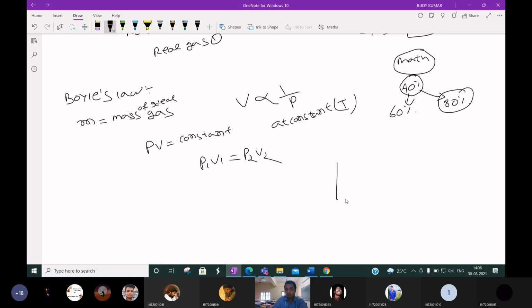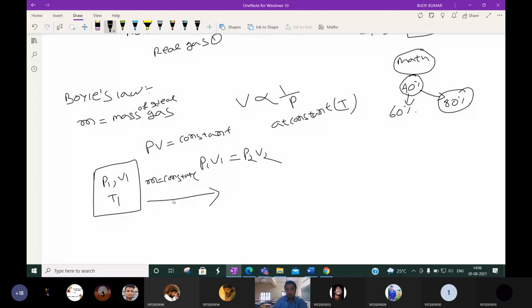Suppose one gas is there at a certain pressure P1, volume V1, and temperature T1. Let it be a closed container, which means mass is constant.